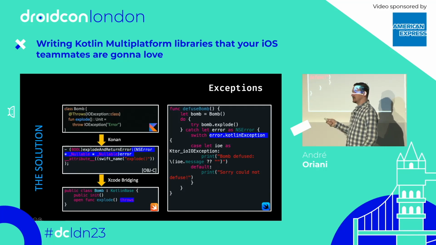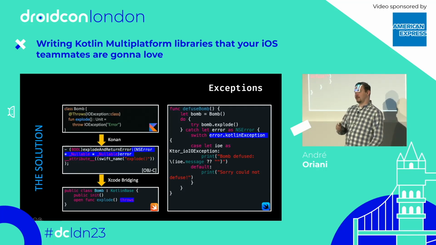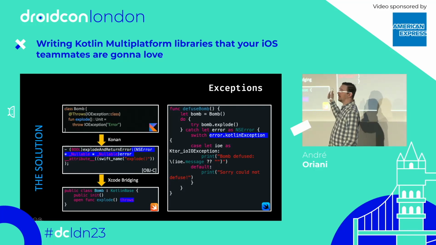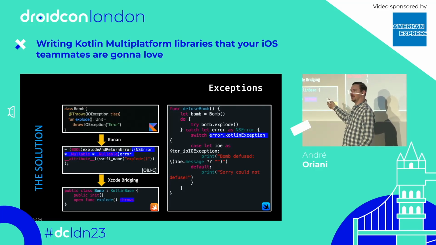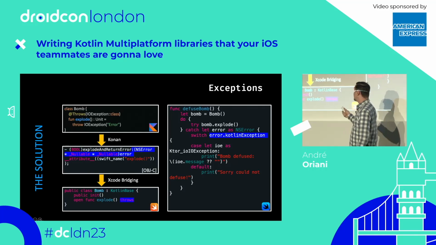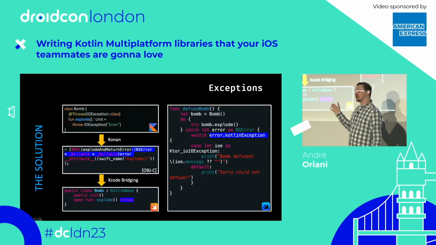And the convention in the Cocoa libraries is that if a method can generate errors, its last parameter will be a pointer to an error object. So if that pointer is null, the method has succeeded. If not, the method has failed, so you can expect that object to help you understand what happened.